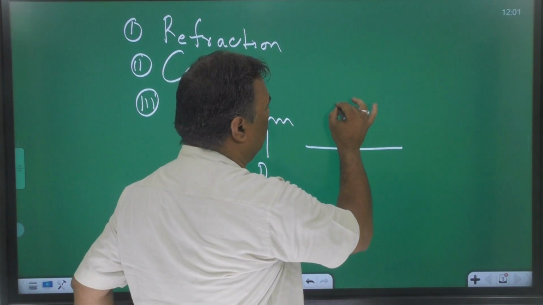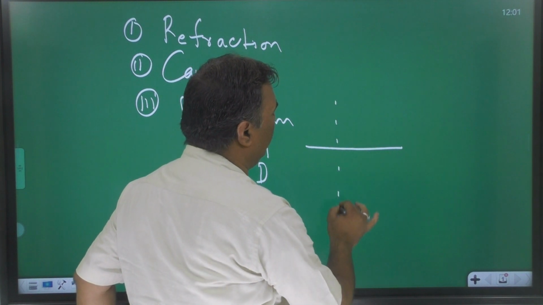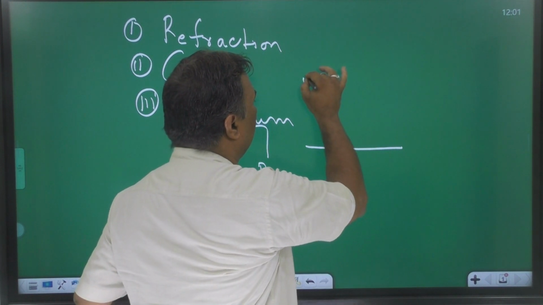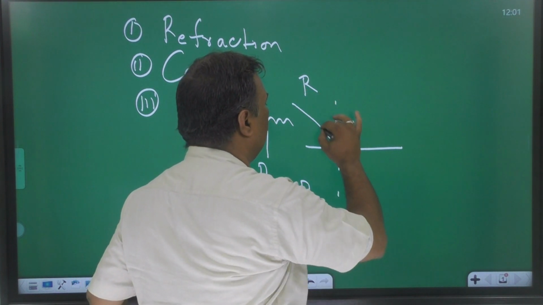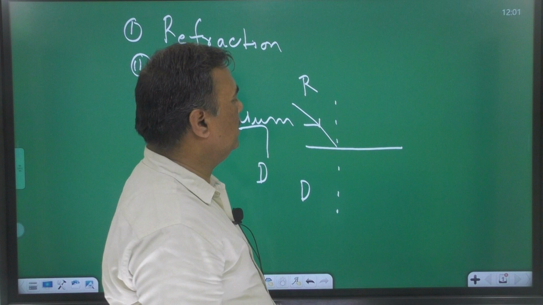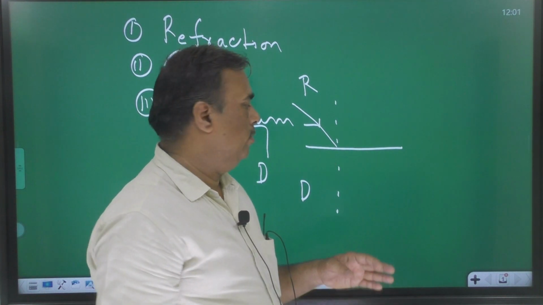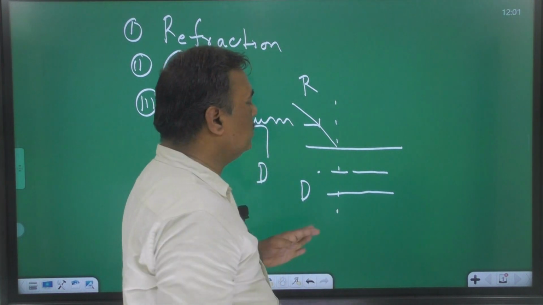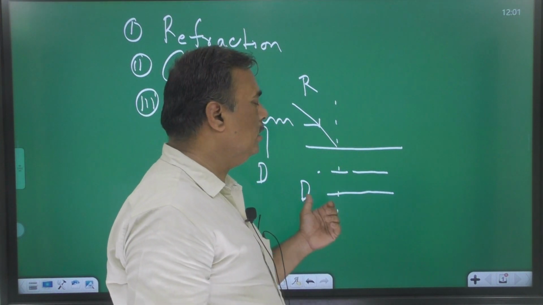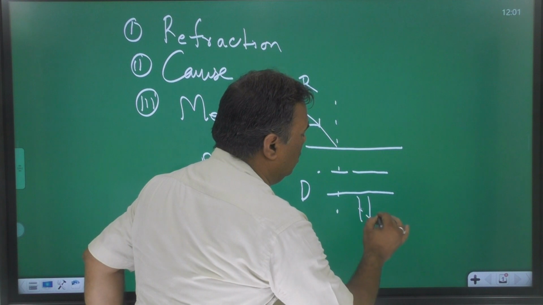Sound wave passing from rarer to denser. This is a sound wave passing from rarer to denser. If water means it is a denser medium, suppose it should bend towards the normal.